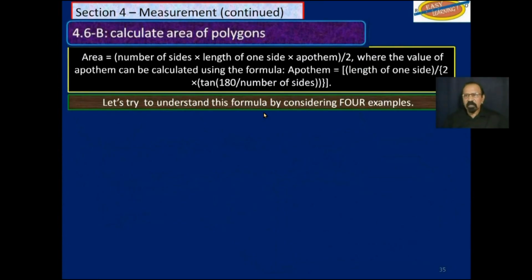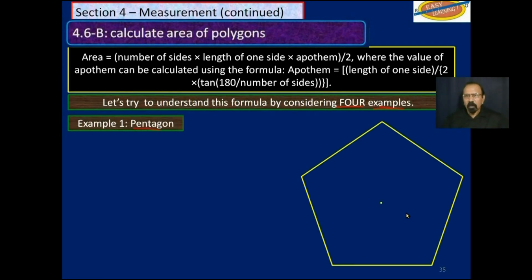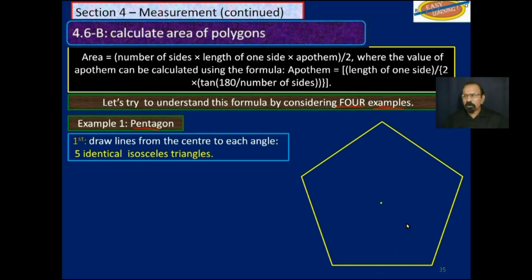So let us try to understand this formula by considering 4 examples. Example 1, pentagon. So this is a regular pentagon. It has 5 sides that are all equal. First, we will draw lines from the center to each of the angles, and we will therefore get 5 identical isosceles triangles.